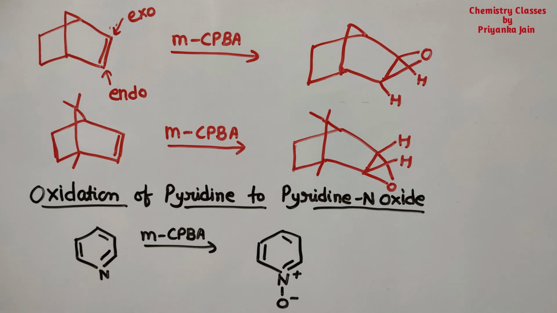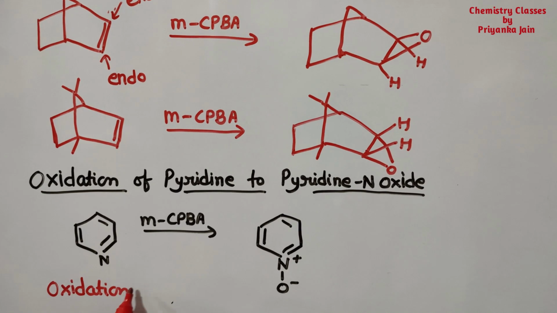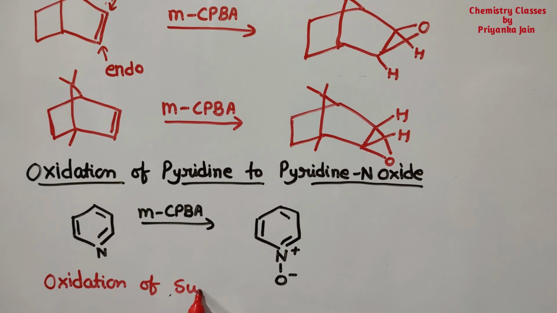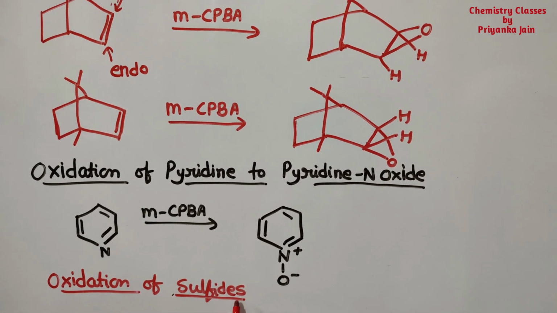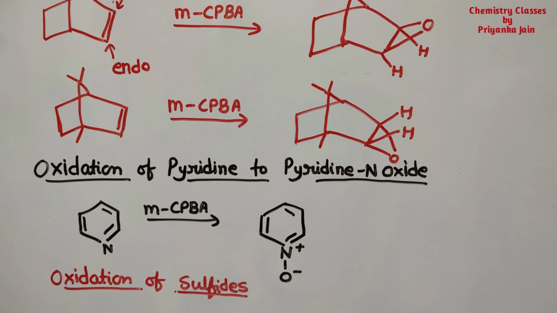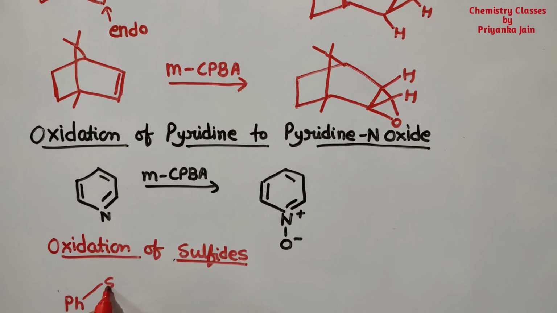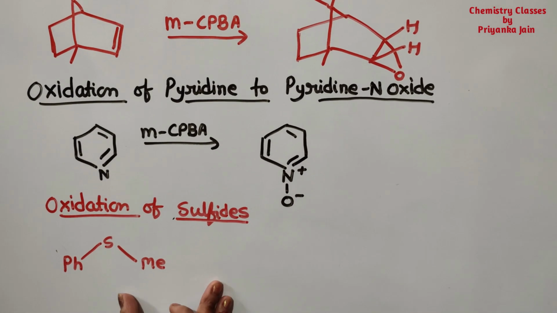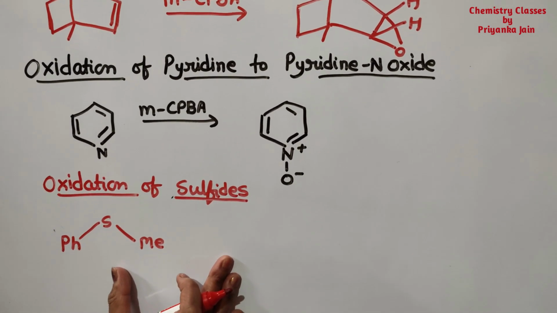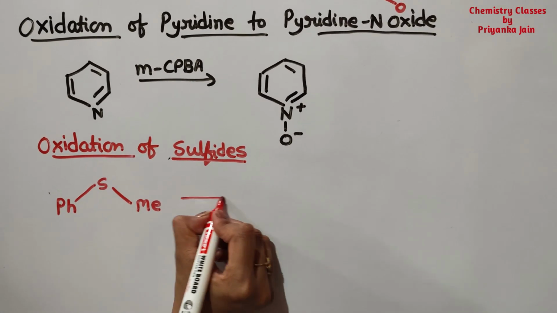Another important reaction is the oxidation of sulfides to sulfones and sulfoxides, okay? So see here what happens in this reaction. This reaction is actually not so important. The main reactions are the epoxidation and the Baeyer-Villiger oxidation. So you must learn those reactions, okay? I am giving this also.